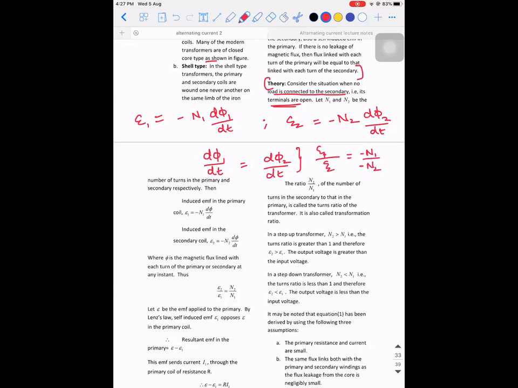And what will get cancelled? d phi 1 by dt and d phi 2 by dt. So it will be cancelled. So E1 divided by E2 is equal to N1 divided by N2. This is the first important formula you're supposed to understand. Okay, so I'm going to write it here.